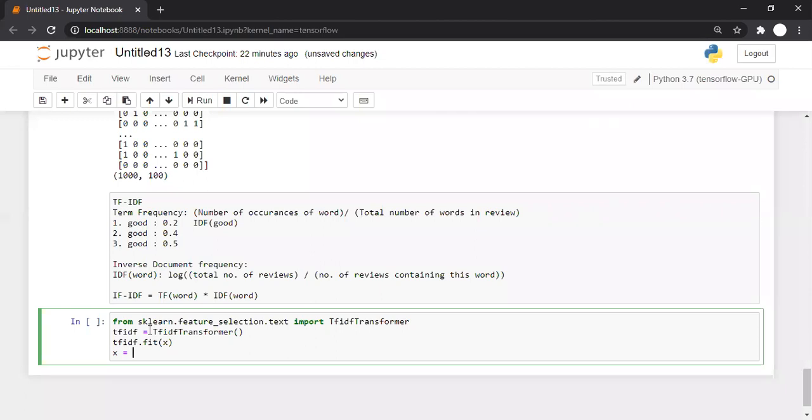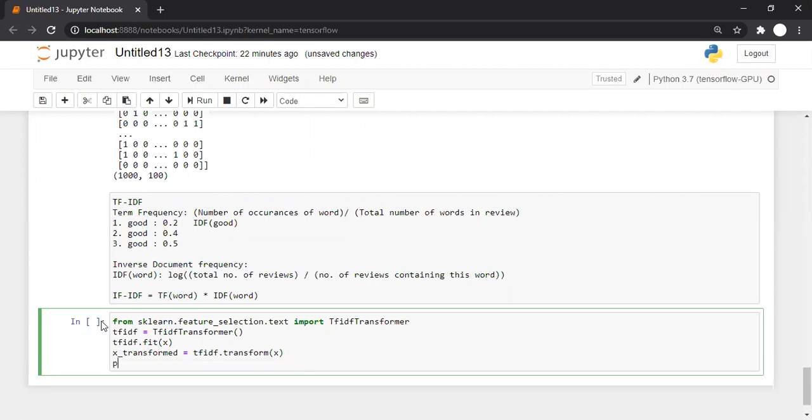X is equal to TF IDF dot transform. So apply transform on X. Once it is fit, we will apply it, and let's use a separate object only, X transform, and let us print this thing. Print X underscore transform.